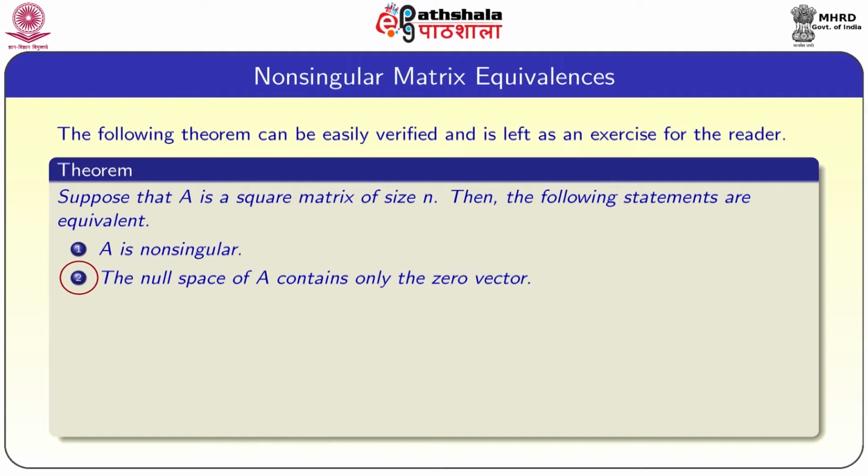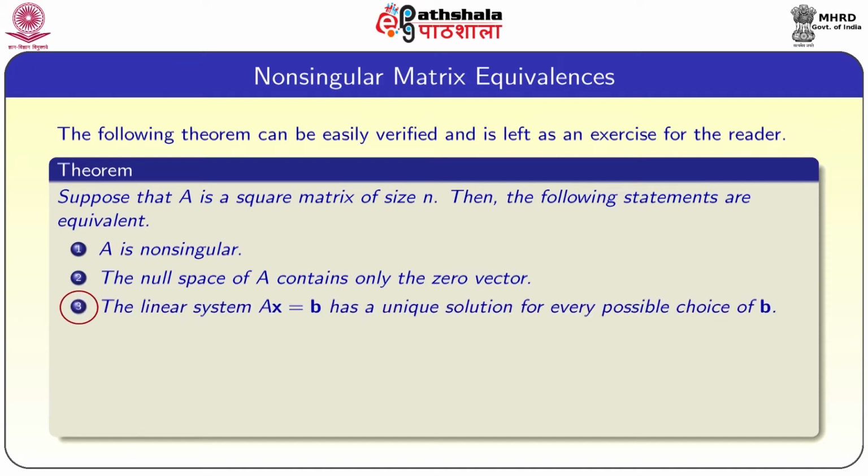The null space of A contains only the 0 vector, that is Ax equal to 0 implies x has to be 0. The null space of A is the collection of all vectors x such that Ax equal to 0. So, it contains only the 0 vector, then that is equivalent to A being non-singular.